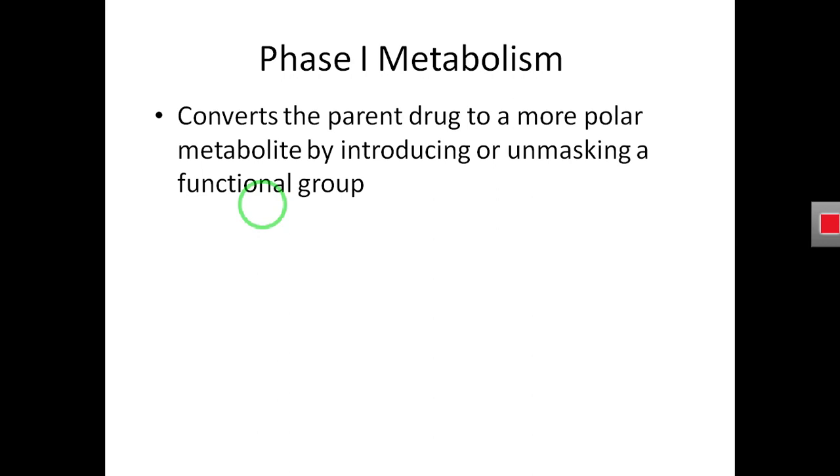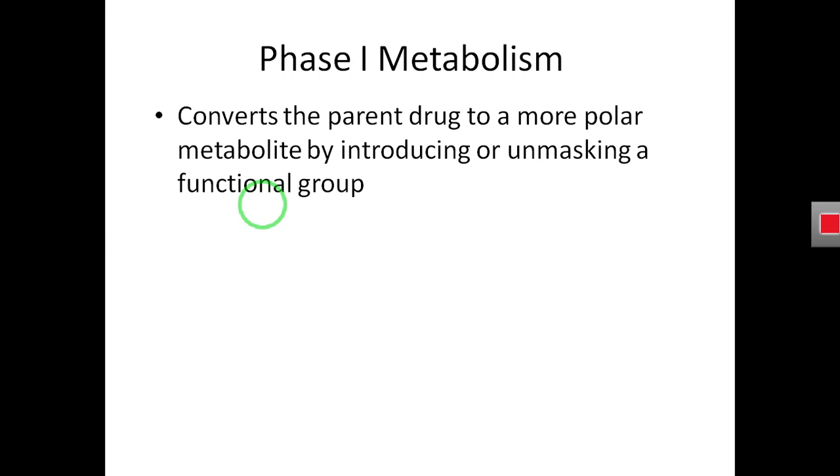For example, in phase 1 metabolism, we add a polar functional group to the drug that changes a non-polar drug into a polar drug, and makes a previously non-polar drug sufficiently polar, so that this drug can be further metabolized in the phase 2 reaction.